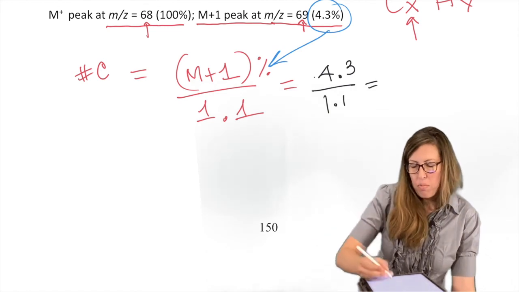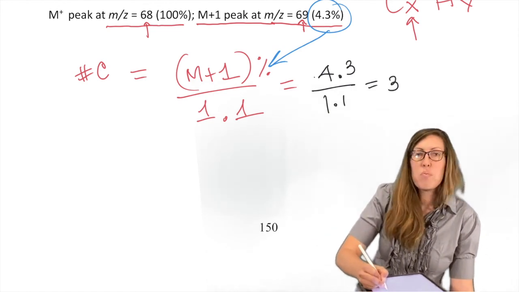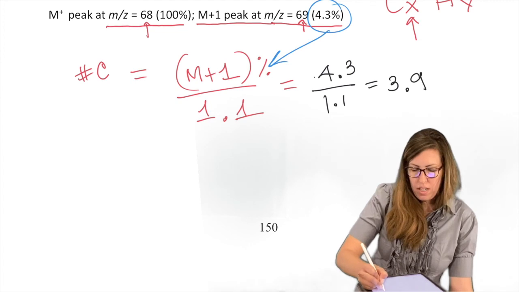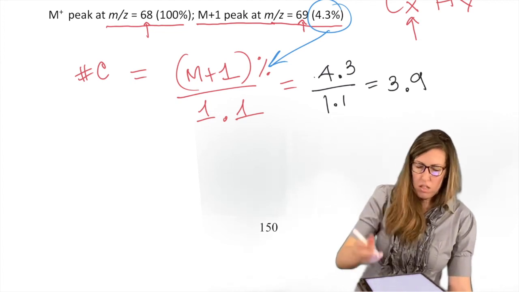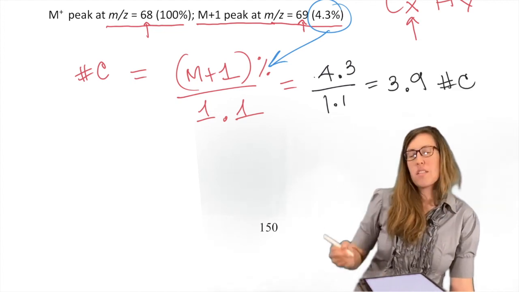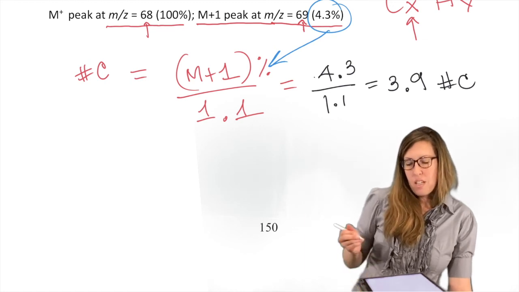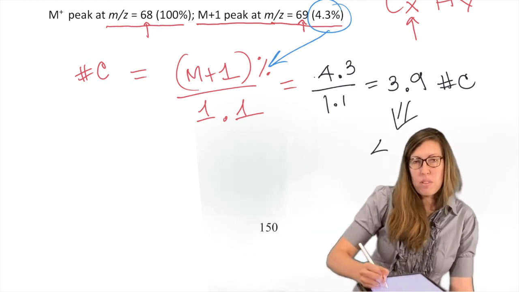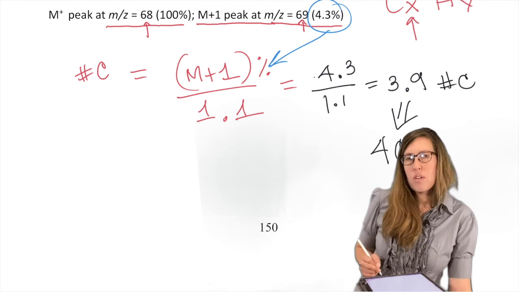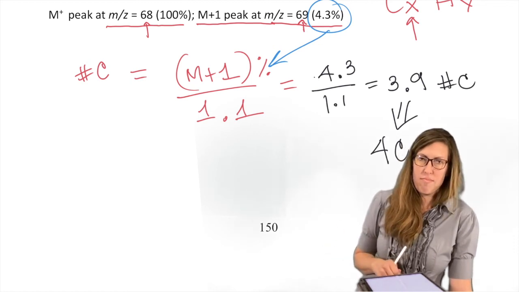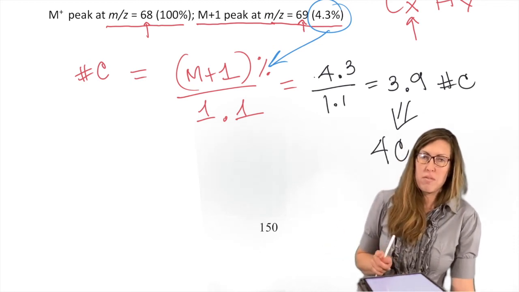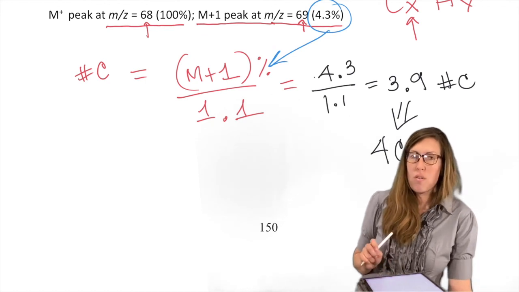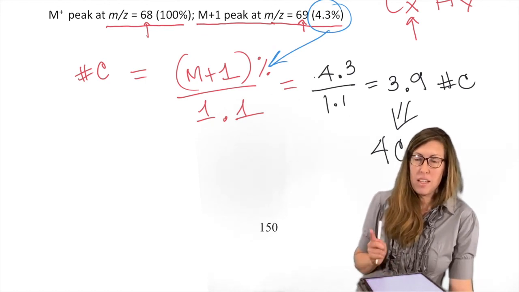And yeah, you might want to pull out a calculator because you get more into decimals here. So it's about 3.9 carbons. Since we can't have that many, we would be safe to say it's probably 4 carbons. What if you get 3.5? You should test your formula for 3 carbons or 4 carbons. But hey, that's still a gift.